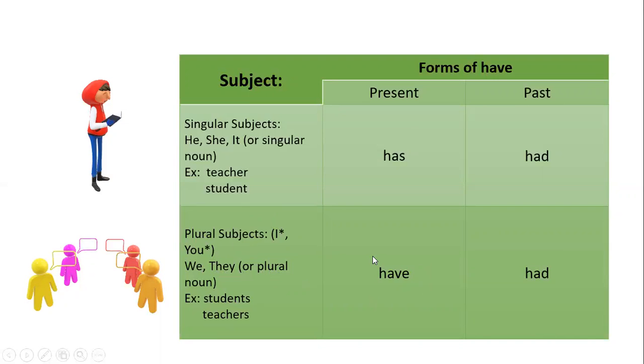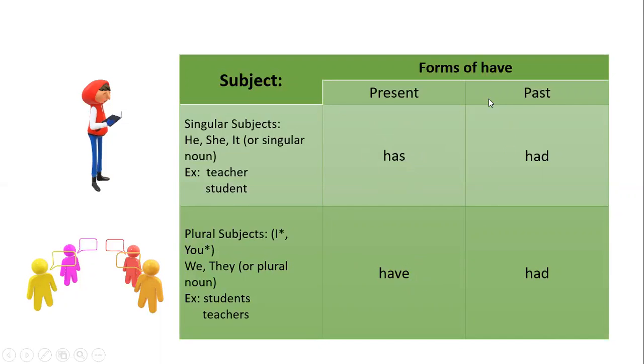So we say, they have, I have, you have, the students have, the teachers have. It would be incorrect to say the teachers has. I'm pronouncing the s so you can tell the difference between has and have. For singular subjects, you use has, and for plural subjects, you use have.